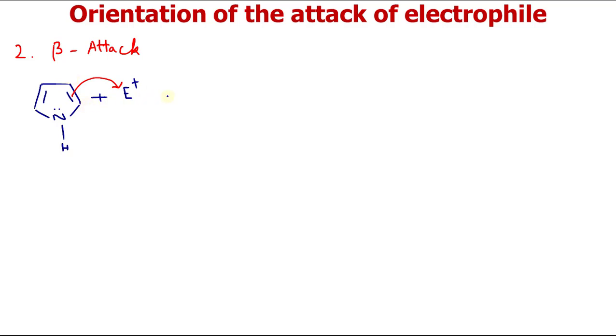So you can write, this is your nitrogen, here is your electrophile, and here is the positive charge. Now we have two electrons on this nitrogen. Now they undergo resonance like this. So here are the resonating structures.